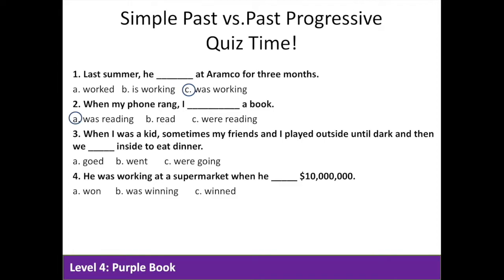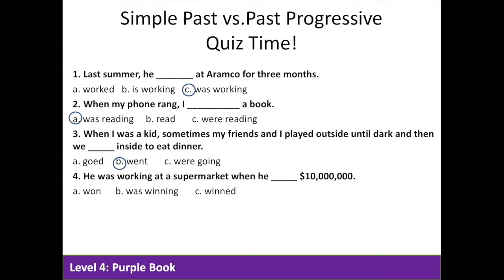Question 3. When I was a kid, sometimes my friends and I played outside until dark, and then we blank inside to eat dinner. In this question, the action happened in the past and is finished. It didn't happen over the course of a long time, so B is the correct answer.